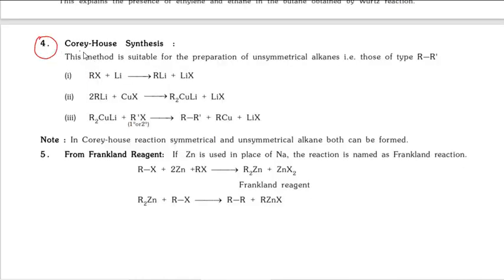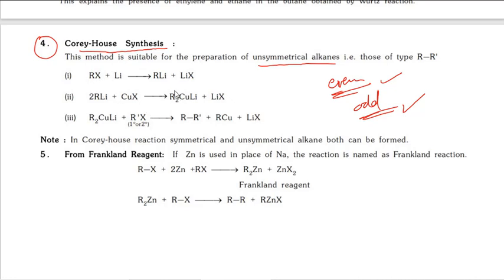Corey-House synthesis. The advantage of this reaction is that we can prepare unsymmetrical alkanes from this. Unsymmetrical alkanes means we can prepare even number carbon chains as well as odd number carbon chains, all types of alkanes. So what is this Corey-House synthesis?